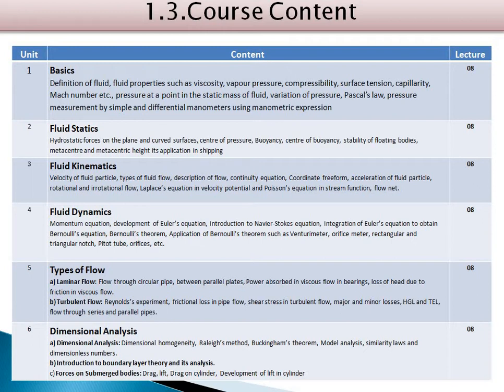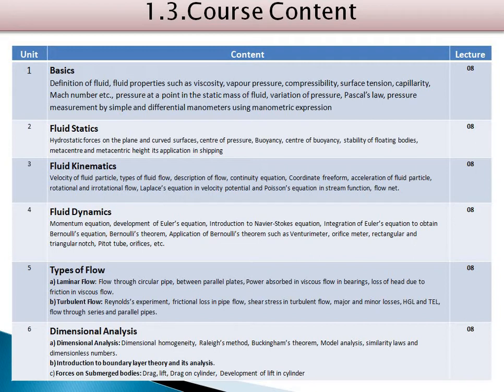So in fluid dynamics, those who are interested in a career in CFD, for these people also fluid dynamics is a very essential and important subject. Here you will get all the mathematical relationships of the fluid by considering pressure, velocity and all other fluid properties. This consists of 8 lecture hours weightage, and this is a very important chapter as far as your further career in fluid mechanics.